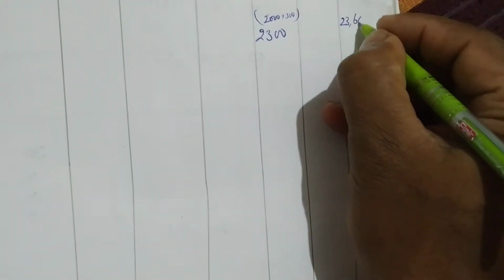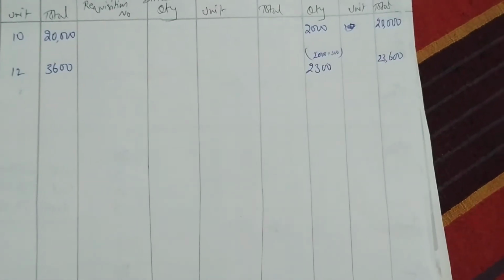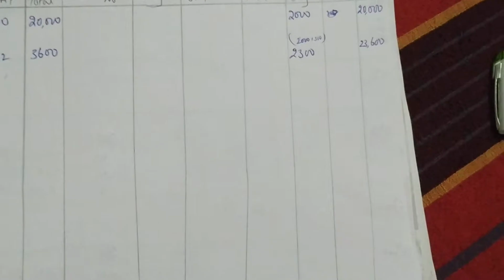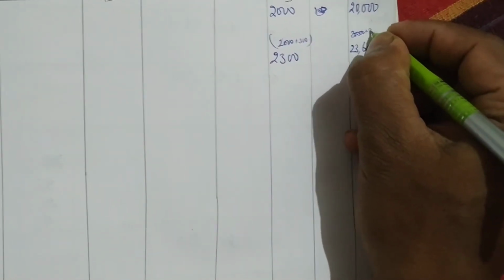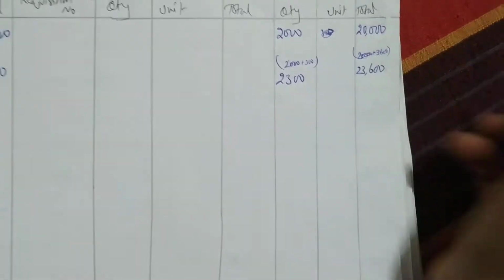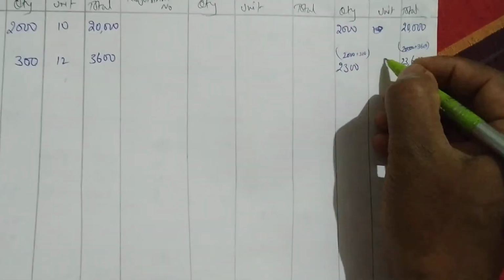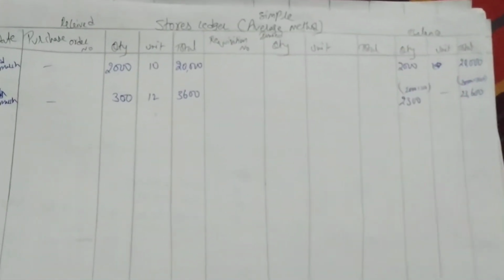So we are getting 23,600. Let me write here 20,000 plus 3,600. Easy. Okay, no unit price. We should not write unit price in the simple average method. Got it? Next is what?